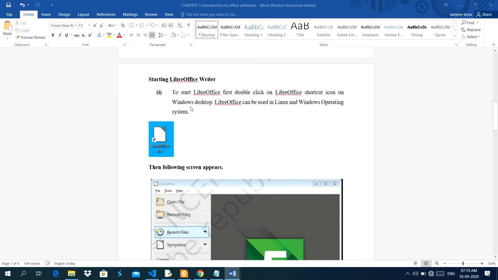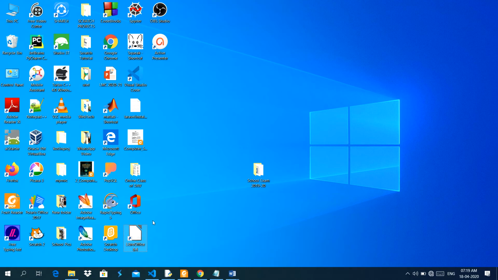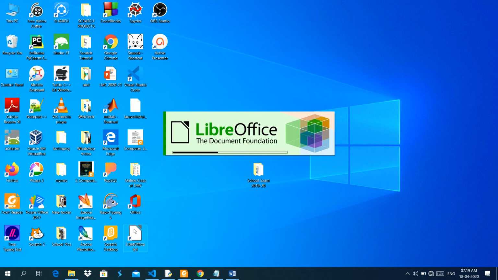Now, how to start LibreOffice Writer. To start LibreOffice, first double click on the LibreOffice shortcut icon on the Windows desktop. LibreOffice can be used on Linux and Windows operating systems. I will show you this icon. This is the icon of LibreOffice 6.4. Whenever you double click here, it automatically opens the software. Here I am double clicking on this software.